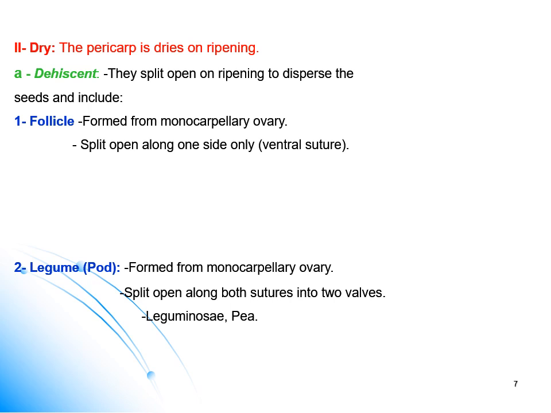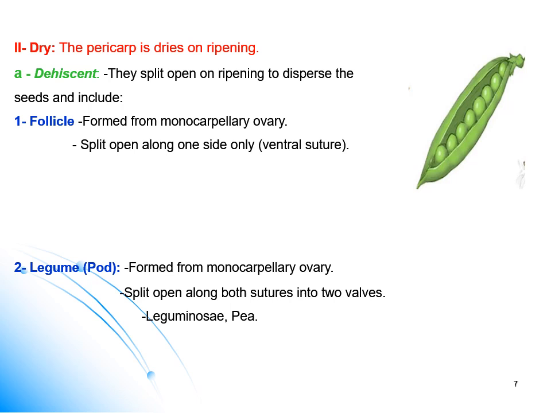The first type was the succulent fruit; the second is the dry fruit, in which the pericarp dries on ripening. When dryness happens, either the fruit will open, exposing the seed inside, or remain closed. If it opens, this is dehiscent dry fruit, which splits open on ripening, dispersing the seeds. It includes the follicle, which derives from a monocarpellary ovary and splits along one side or one suture, exposing the seed.